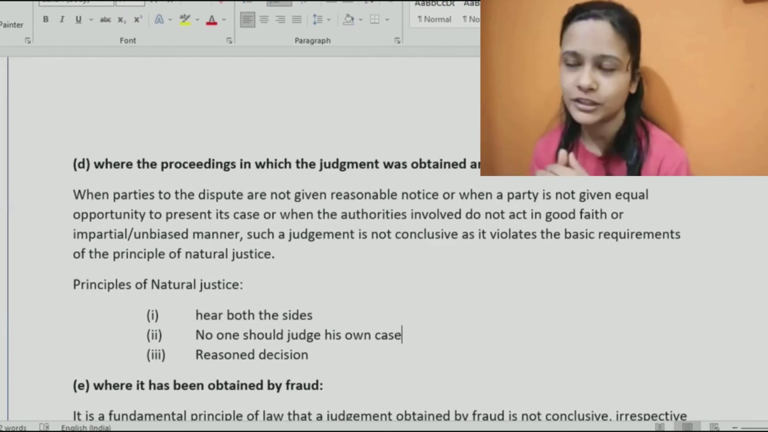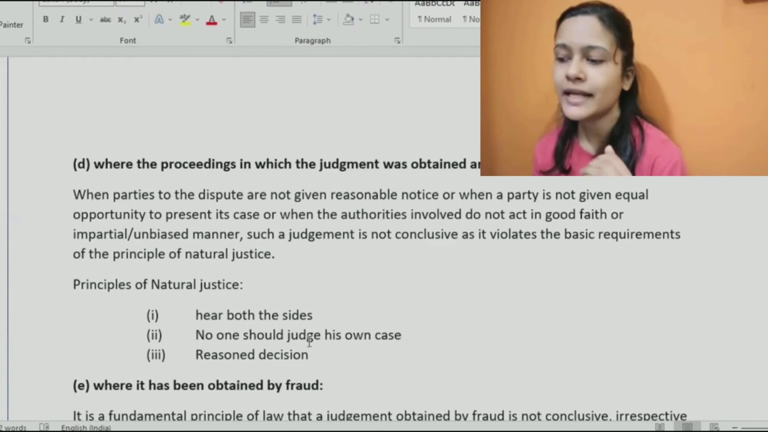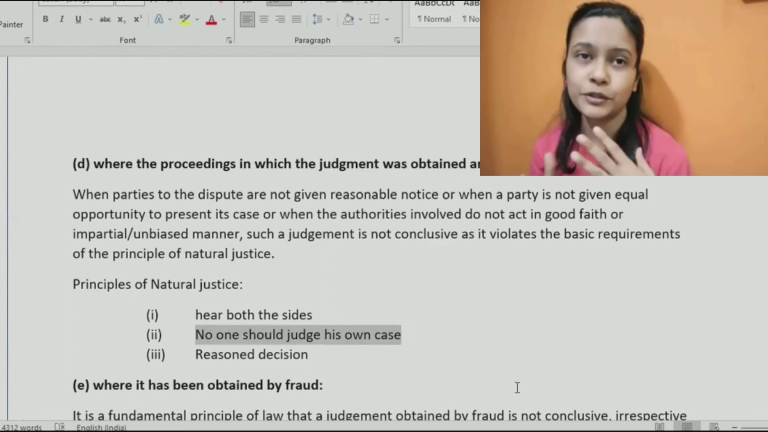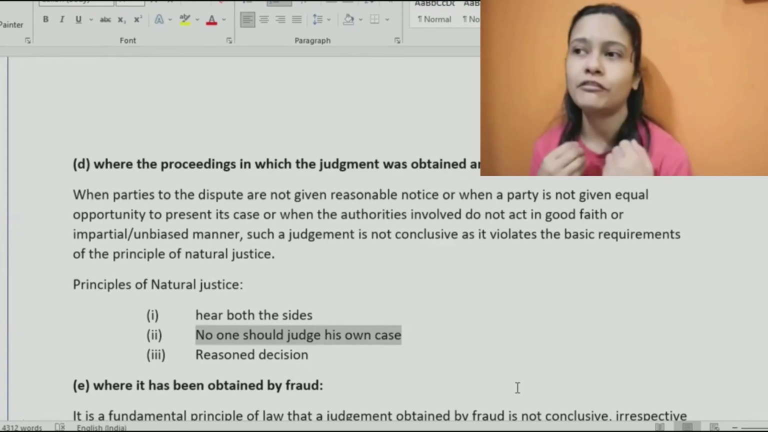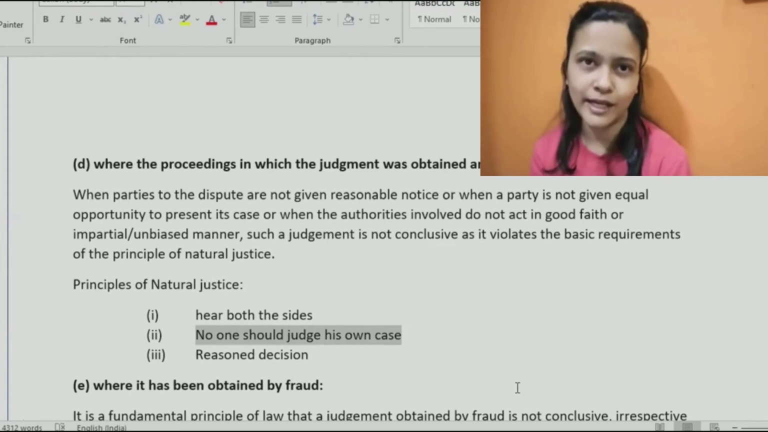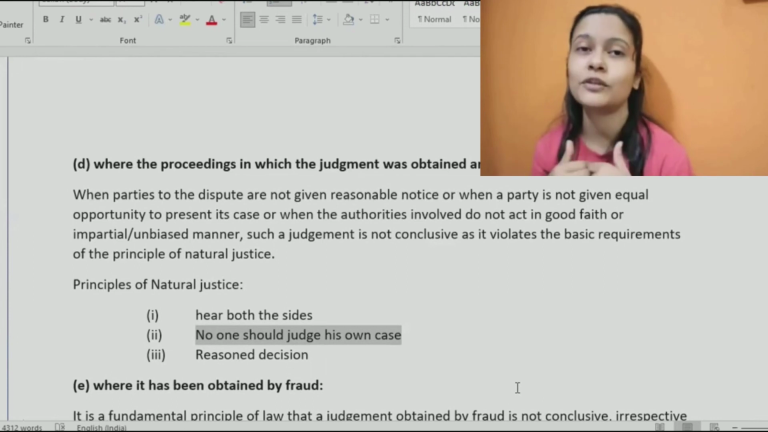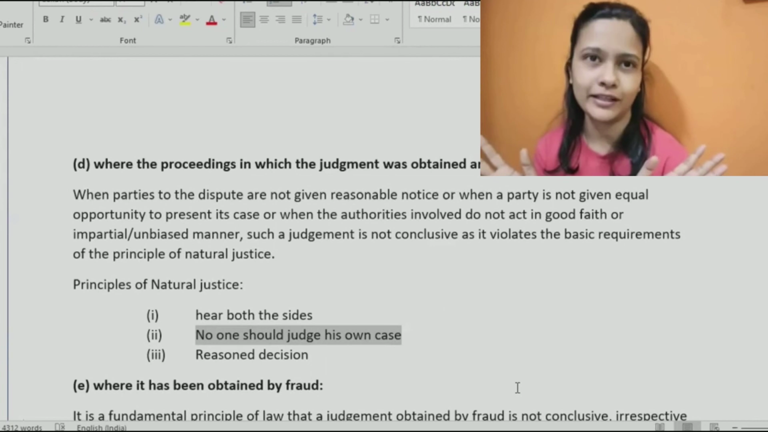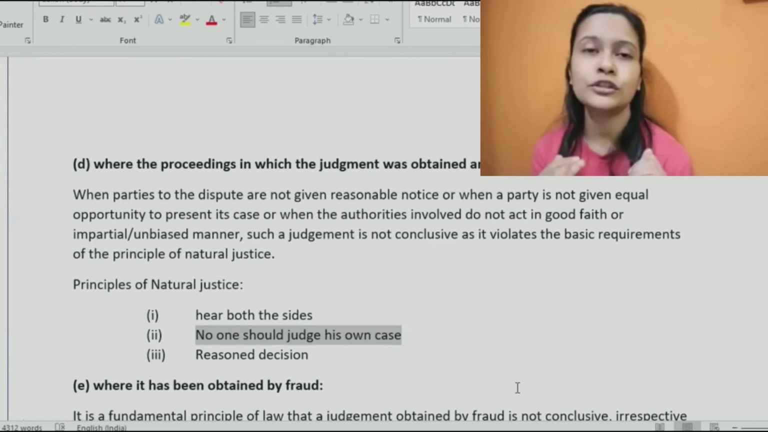That's the first thing. The second thing is, no one should judge his own case. If there's a dispute between you and me, and I am to give the decision, definitely my decision will be biased towards me, right? I will always think that I'm the one who is right. So no one should judge his own case. It has to be decided by someone who is an unbiased person.